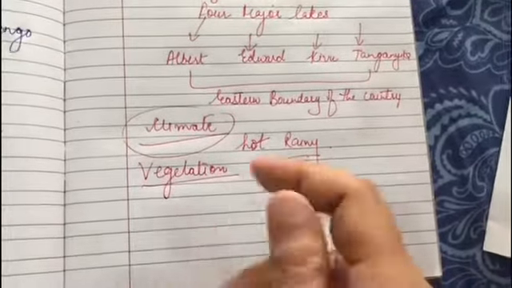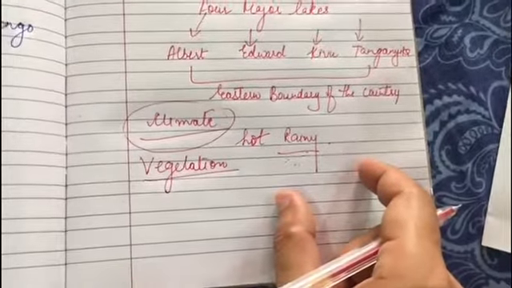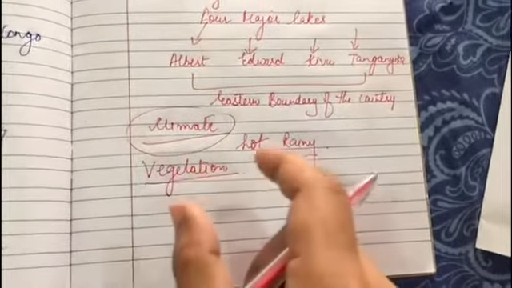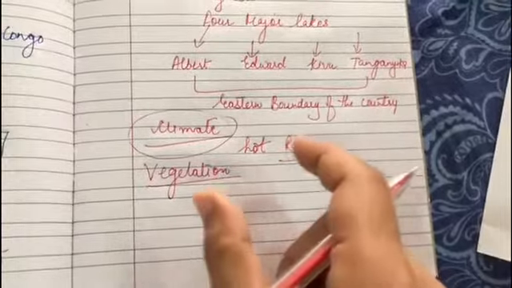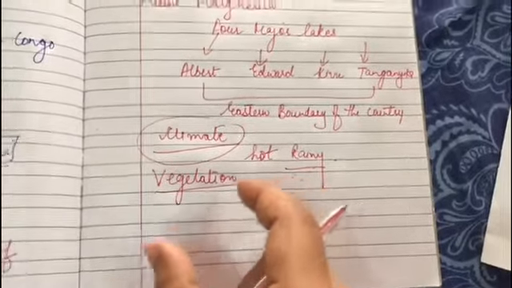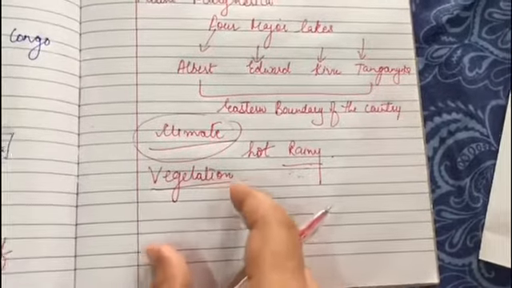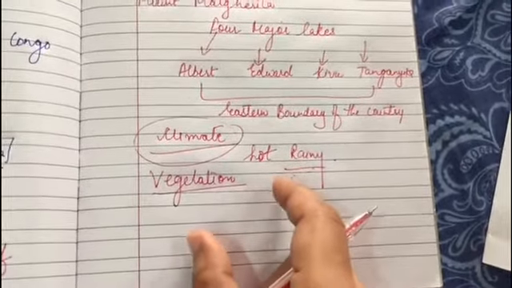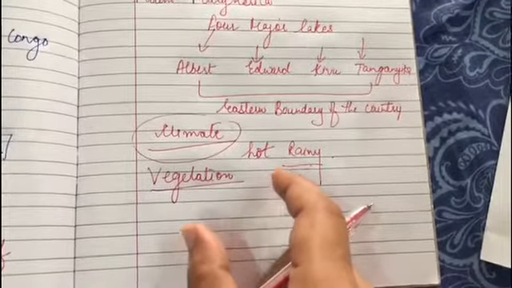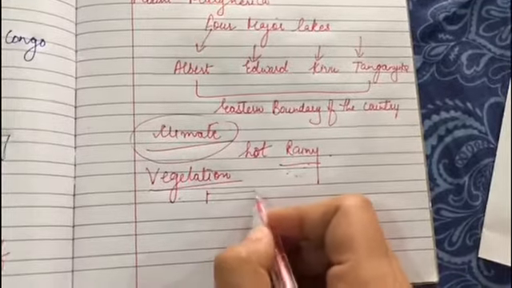So in the hot and humid region, trees and other plants grow quickly, right? Because it's hot, humidity increases, then there is rainfall, and so the plants and trees grow quickly. The forests have a large variety of trees. Most of the trees are tall and form a dense canopy at the top. Obviously the trees are tall and they are dense.